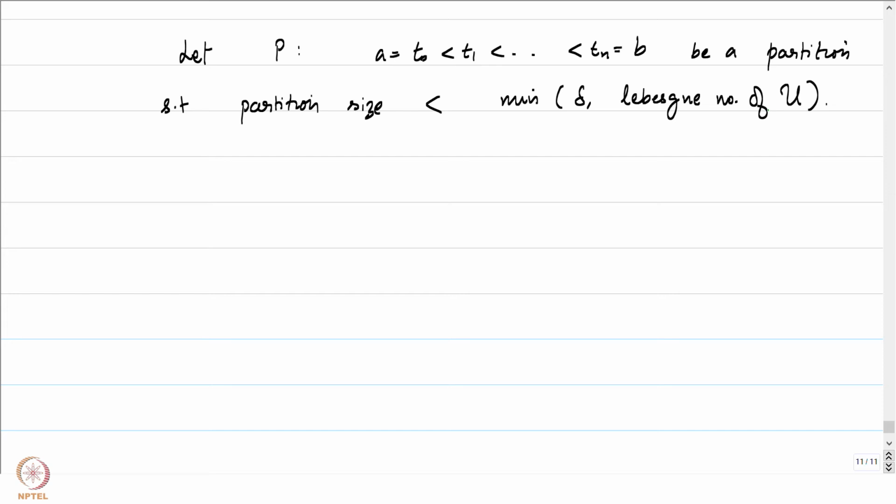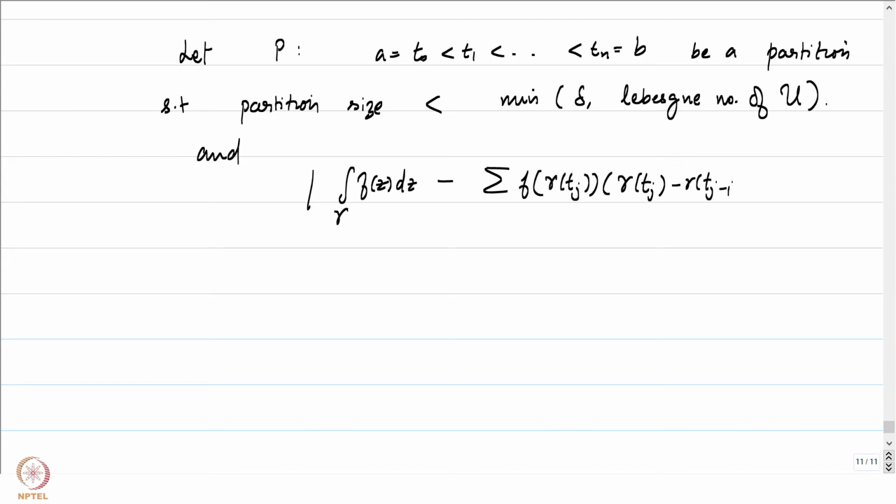So let's pick the partition in such a manner that its size is less than both delta and the Lebesgue number, and not just this, but such that the integral of f of z dz over gamma is approximated up to epsilon by 2 by the Riemann sum over the partition, the sum of f of gamma of tj minus 1 times gamma of tj minus gamma of tj minus 1, this difference is less than epsilon by 2.